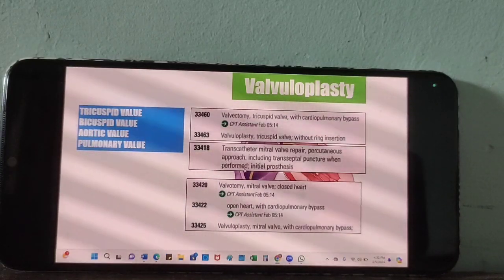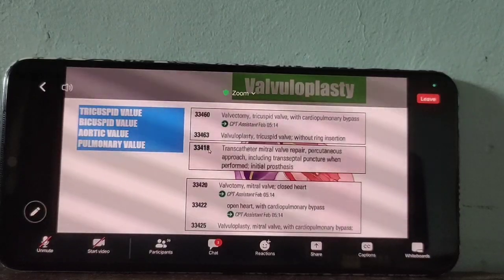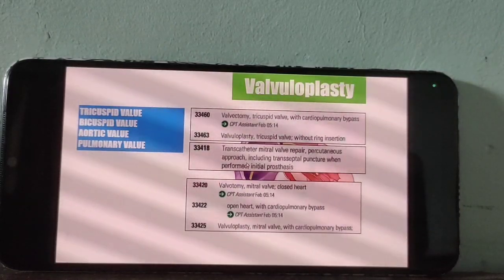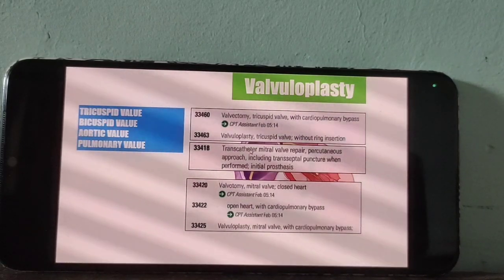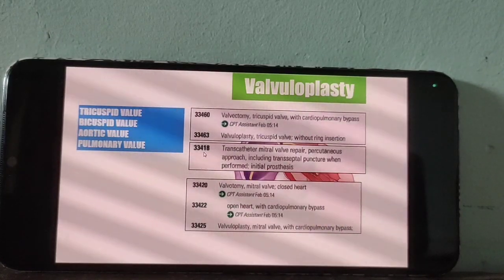For additional prosthesis, go for 419, for 2 or more prosthesis. For 2 or more catheter, we should apply 419 only one time. So mitral wall repair for inserting of single catheter 418. For 2 or more catheter, we just apply 419 only one time.